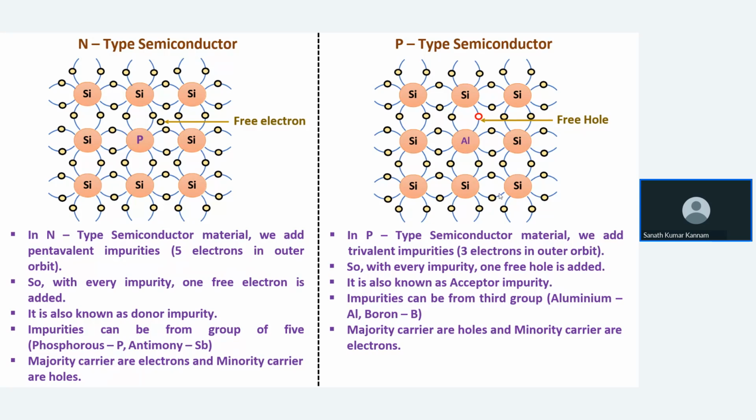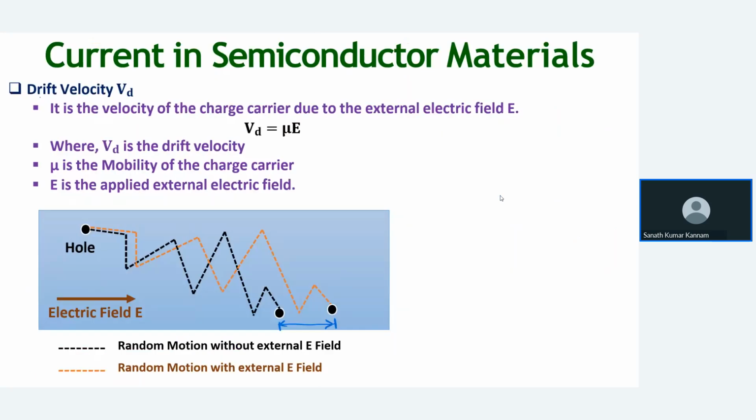Okay, so next, we'll discuss the currents in the semiconductor. There are two currents. One is drift current, and the next one is diffusion current. So we'll see drift first. What is drift current? And next we'll see the diffusion current.